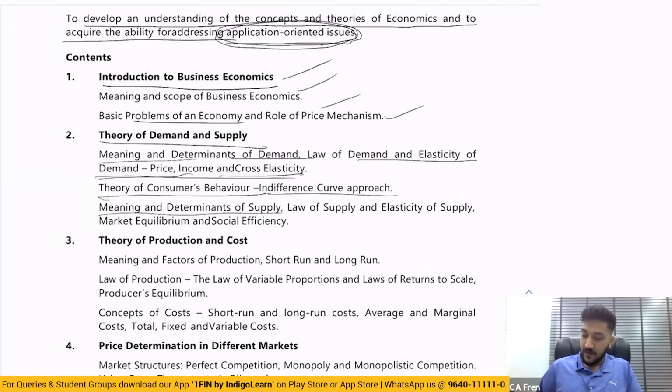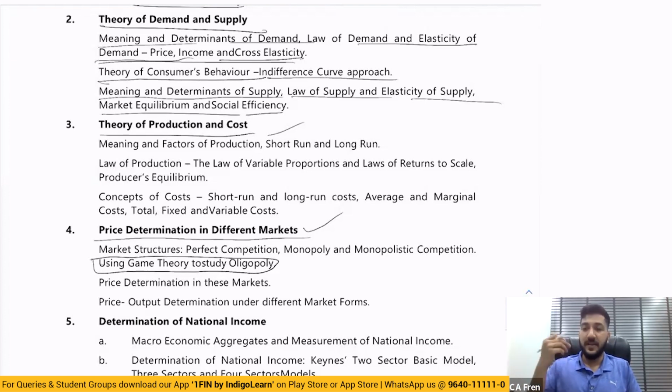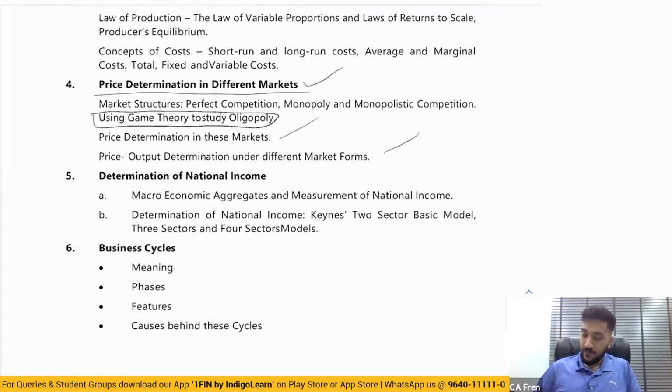Then meaning and determinants of supply, law of supply, anything related to supply, that also has been added. Then we have theory of production and cost, which remains the same. Then we have price determination in different types of markets, okay, which we have also studied before in the old syllabus. Only difference is that there is use of game theory, okay, to study oligopoly. That is one small new thing which has been added here. And then the remaining remains the same.